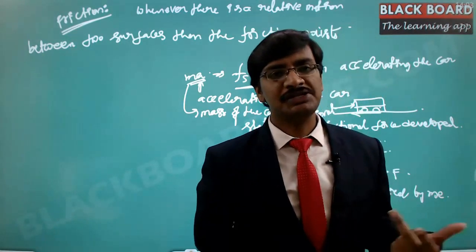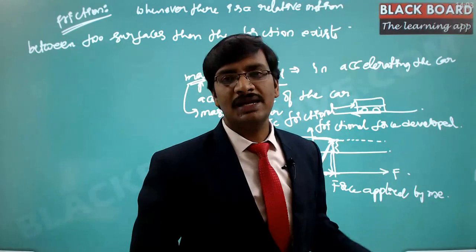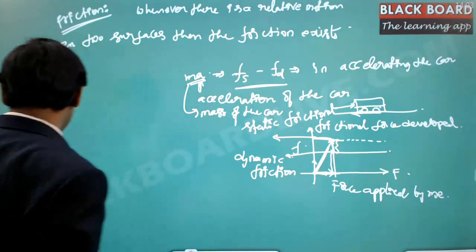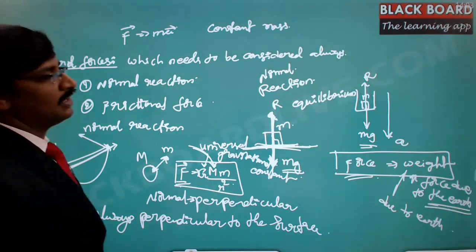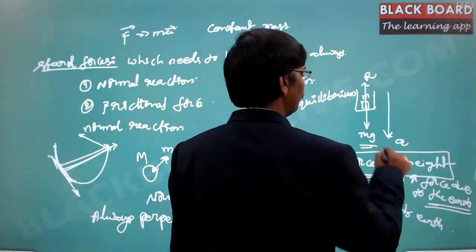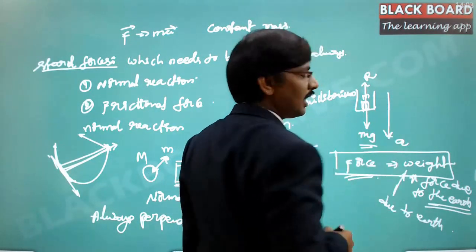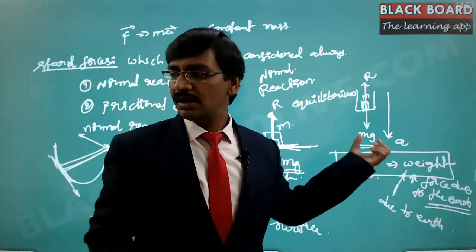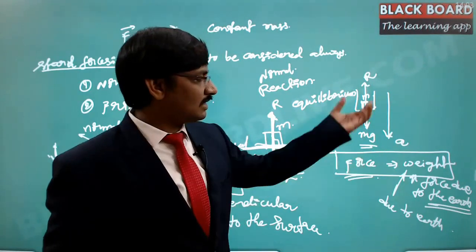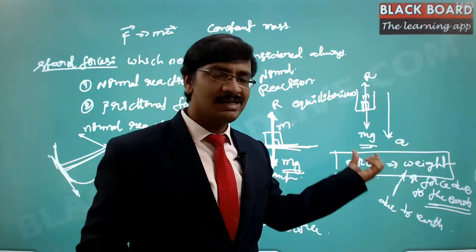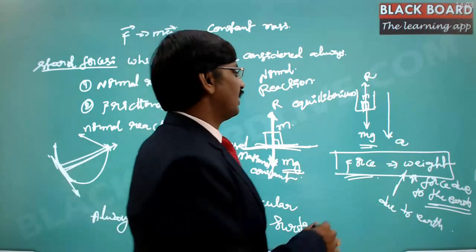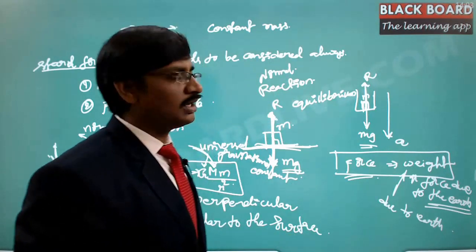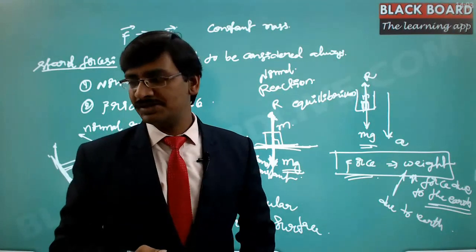So these are the 2 important forces, the frictional force and the reaction force. These 2 essentially need to be considered and they always exist in the universe. Now coming back to our original case of the lift, if we are standing in this lift, there is a mass associated with the body, hence there is a weight acting downwards. The acceleration direction and the weight direction are one and the same, but the reaction is in the counter direction. Now you need to write the force balance equation.